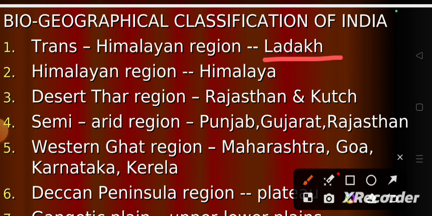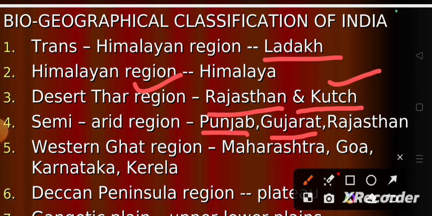And the desert region: Thar and Kutch are the two biotic provinces of the desert region, present in Gujarat and Rajasthan. And the semi-arid region includes Punjab, Gujarat, and Rajasthan.